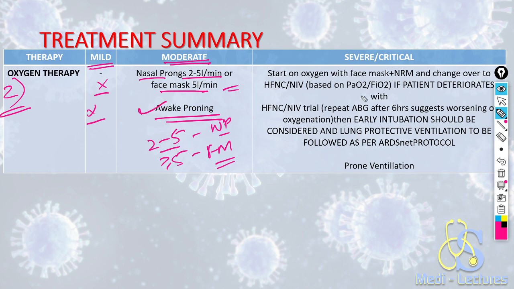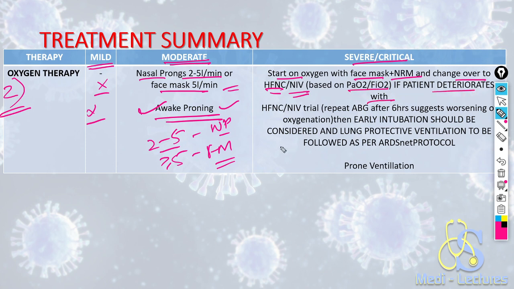Awake proning is advised whenever possible. If the patient is severe or critical, we start with oxygen face mask or NRBM mask. NRBM mask we will see later, non-rebreathing mask. If he does not respond to this, then we will start high flow nasal cannula oxygenation or non-invasive ventilation based on PaO2 upon FiO2 ratio.